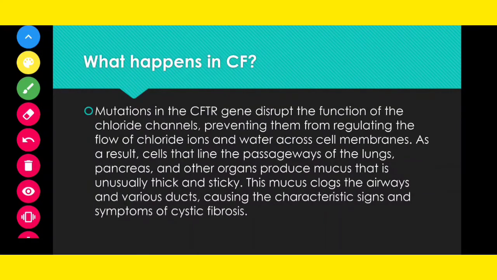Now, what happens in cystic fibrosis? In cystic fibrosis, because of the mutation in the CFTR gene, the function of the chloride channels is disrupted.